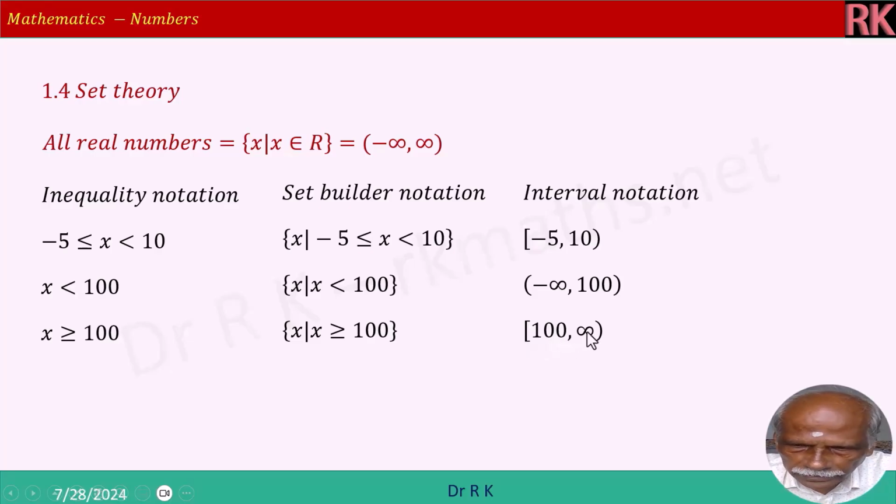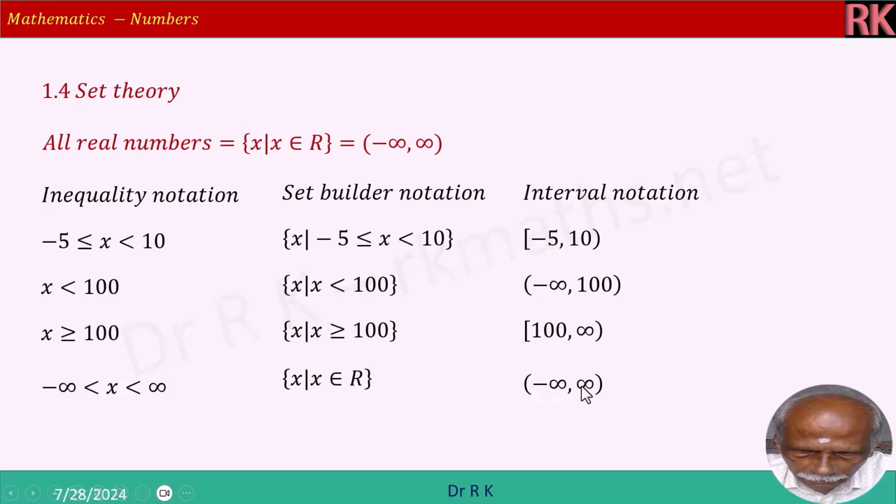Open bracket infinity means infinity is not included. Square bracket 100 means 100 is included, because x is greater than or equal to 100. And x is greater than minus infinity less than infinity is given by x is an element of real number. Here open bracket minus infinity close bracket infinity again. So both are open ends, that is not included.